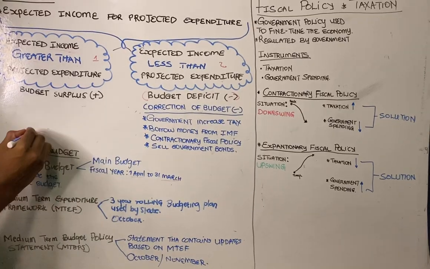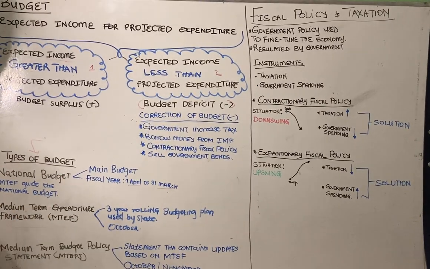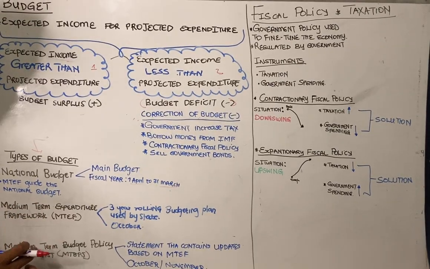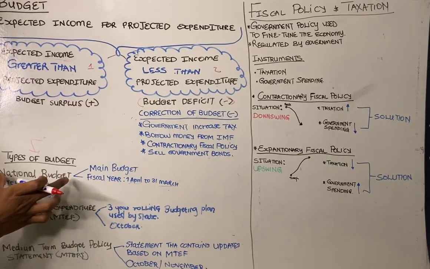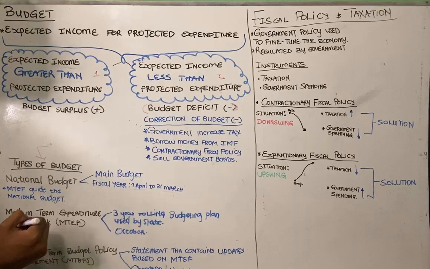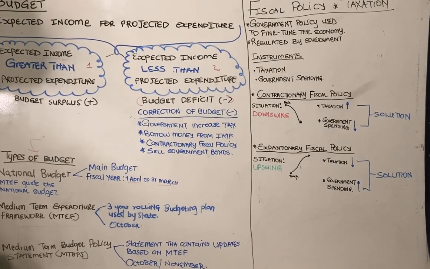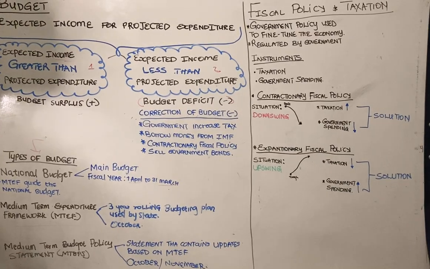Then we've got different types of budgets, whereby we have a national budget, the medium-term expenditure framework, and the medium-term budget policy statement. So what is a national budget? A national budget is also known as the main budget, delivered by the Minister of Finance, Enoch Godongwane. It is delivered during February.